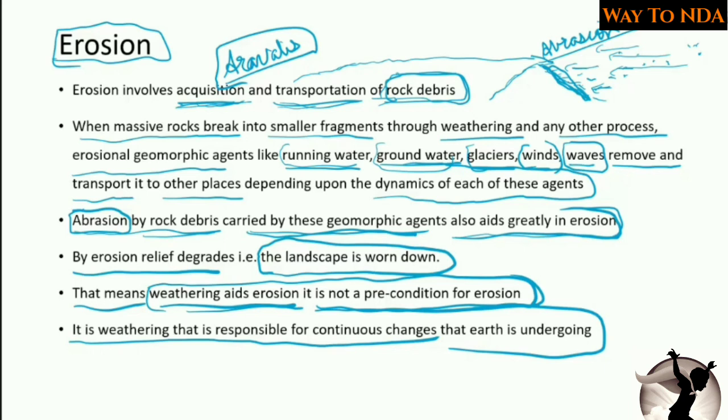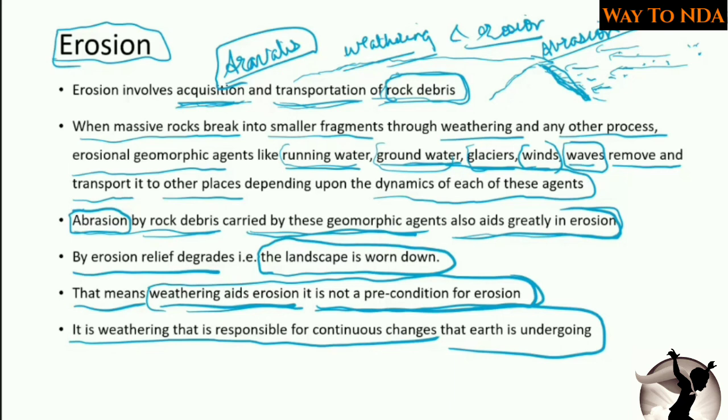Earlier, these Aravali mountains had huge height, but due to weathering and erosion, they were worn away and their structure was altered. And now we can find that Aravalis don't have that much height and their structure has changed, and this happened due to weathering and erosion only. So this is the important thing about weathering and erosion you should remember.